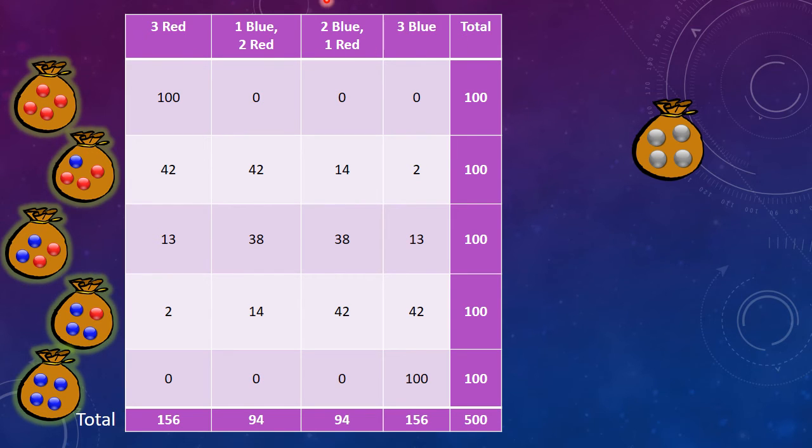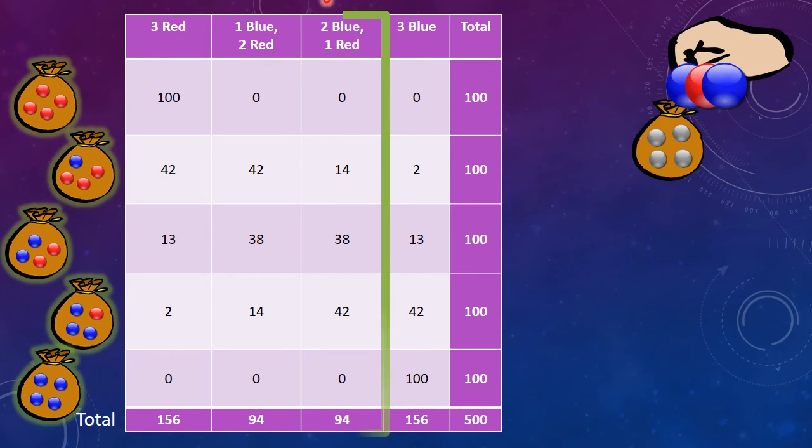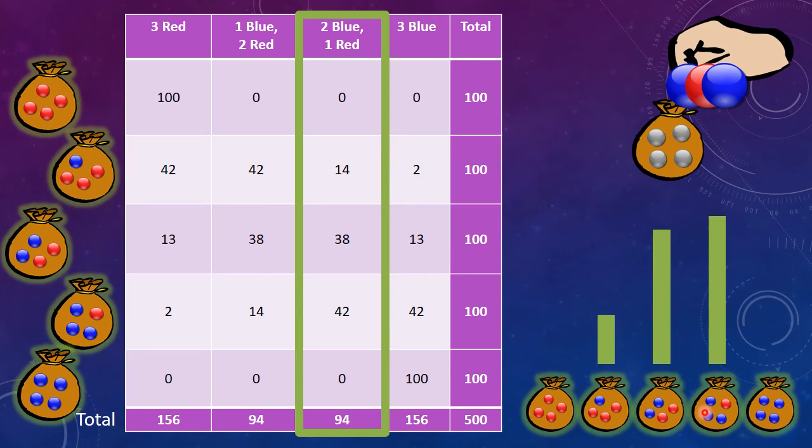Drawing out of our mystery bag for a third time, we get a blue marble. Thinking about the imaginary experiments, which bag produced the most experiments with 2 blue and 1 red marble? It was the bag that had 3 blue and 1 red marble. Given our new information, this is the model that's most plausible. The bag with 2 blue and 2 red marbles is also fairly plausible, and the bag with 1 blue and 3 red marbles is possible, but not nearly as plausible as the other 2.